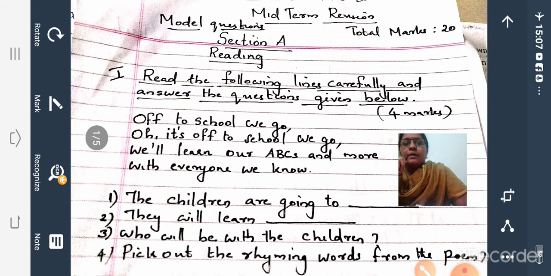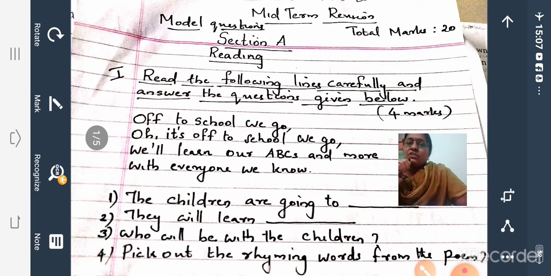Then from grammar you have to study only 2 lessons. Lesson 8, doing words, and lesson 9, is, are. Okay, so these are the portions for your midterm examination. Now we will discuss model questions.